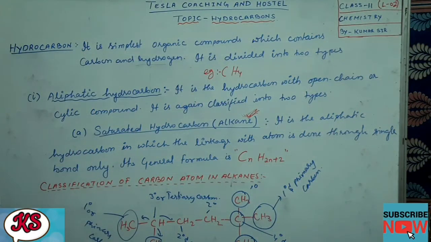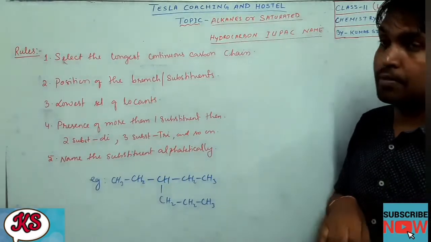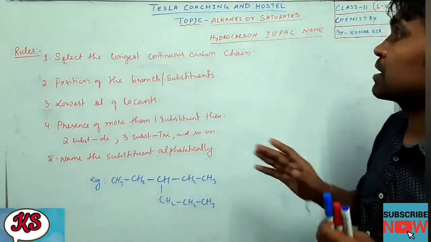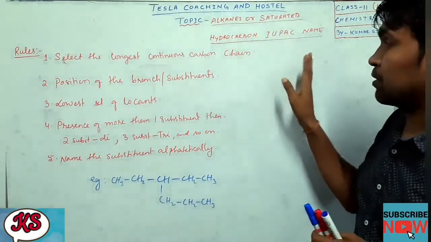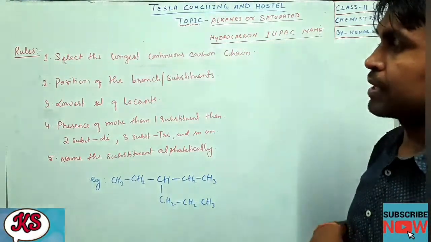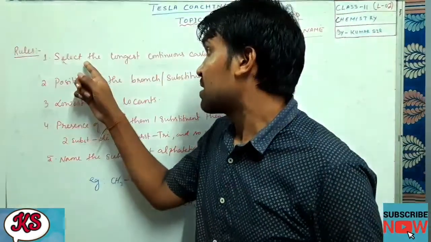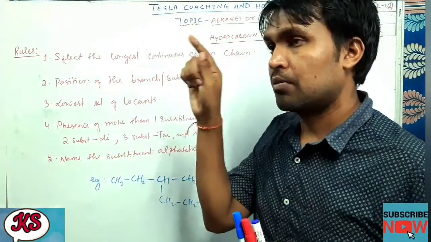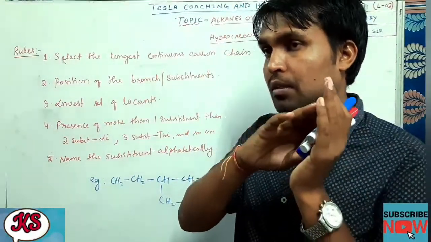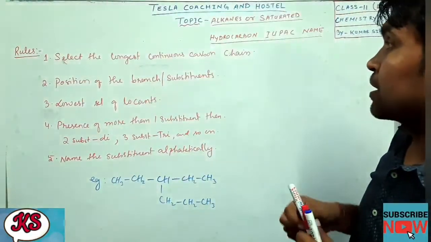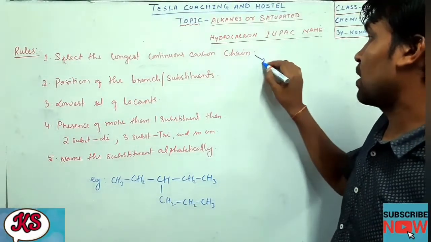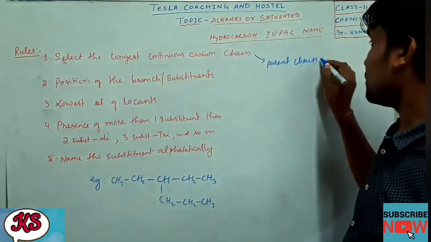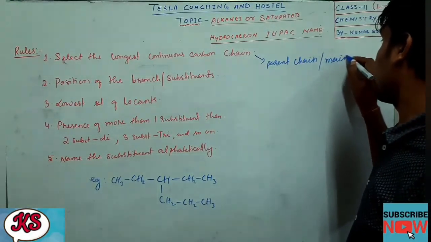Then we shall move to the next topic. First we are going to learn how to write the IUPAC name of alkanes, or saturated hydrocarbons. There are certain rules. Rule number one is to select the longest continuous carbon chain. We have to select the longest continuous chain. This is called what? Parent chain. We call it the parent chain, or the main chain.